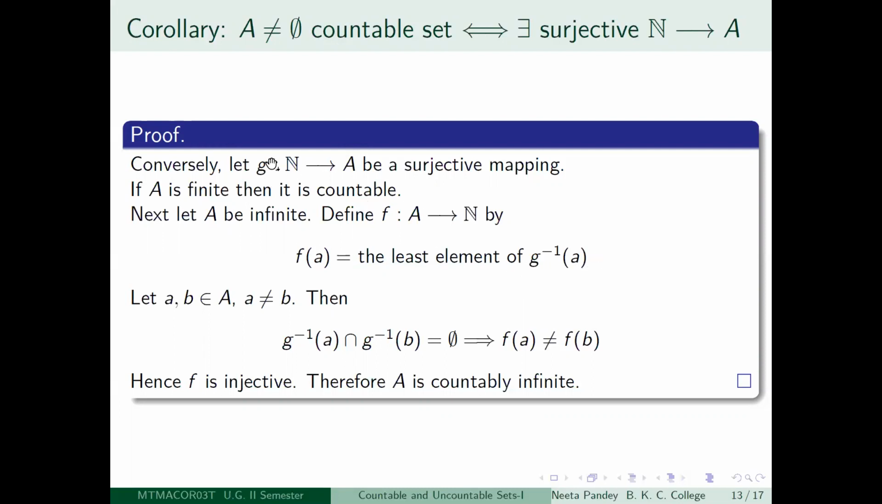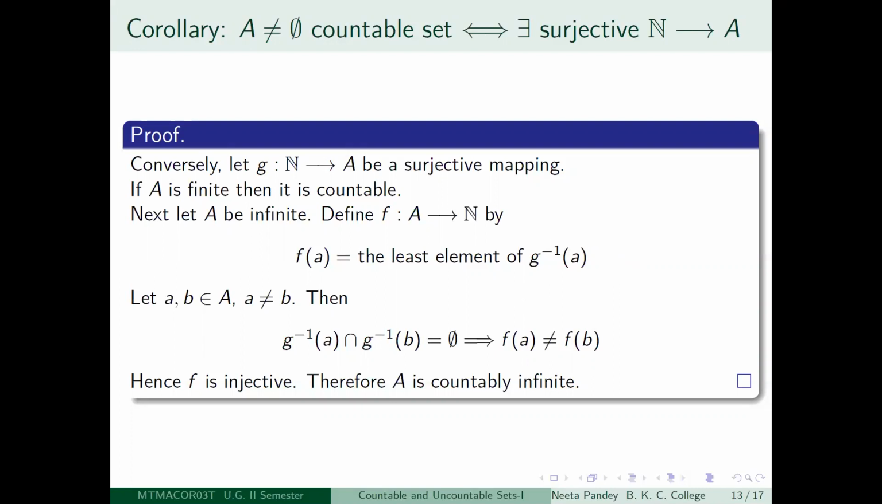See, your mapping little g from N to A is surjective. So if you take any little a in capital A, G inverse a is going to be non-empty. So it is going to be a non-empty subset of the set of positive integers. So by the well ordering principle, it will have a least element. So my definition of this mapping from A to N, which I call little f, is that f(a) is equal to the least element of G inverse a. So this is clearly well defined, and we want to claim that it is injective.